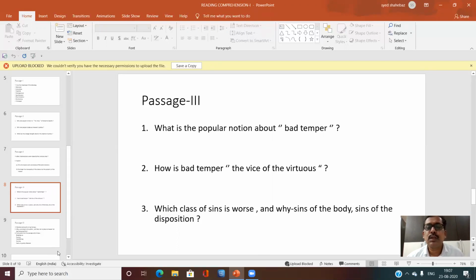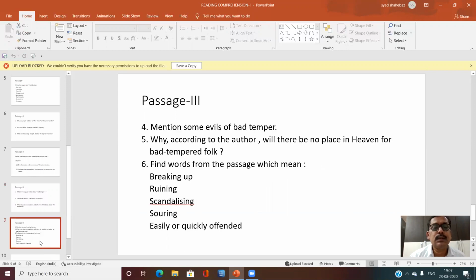What is the popular notion about bad temper? These questions are answered. Now mention some evils of bad temper. Bad temper can embitter life, break up communities, destroy the most sacred relationships, devastate homes, wither up men and women, and take the bloom of children. So it can embitter life.